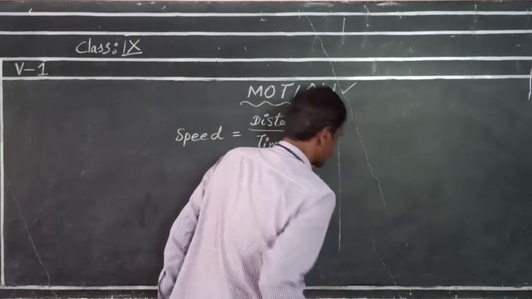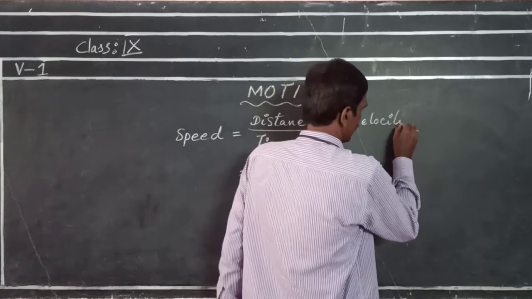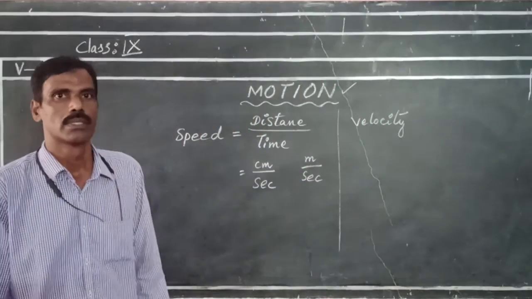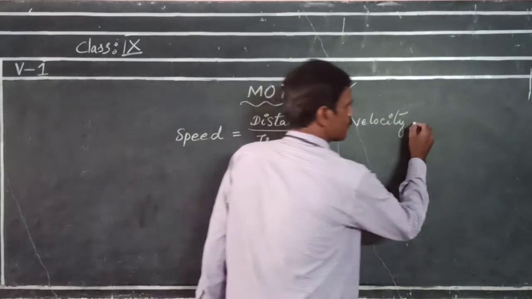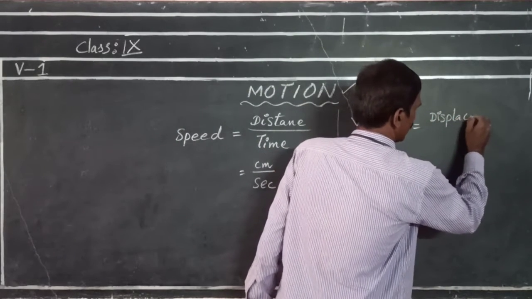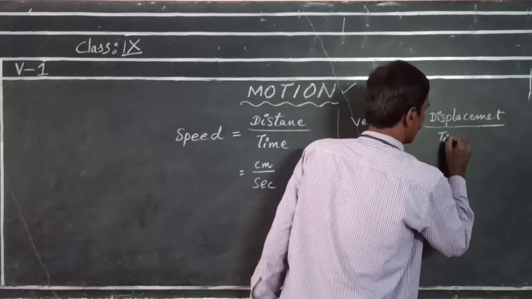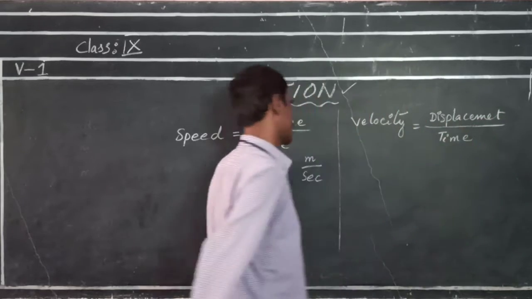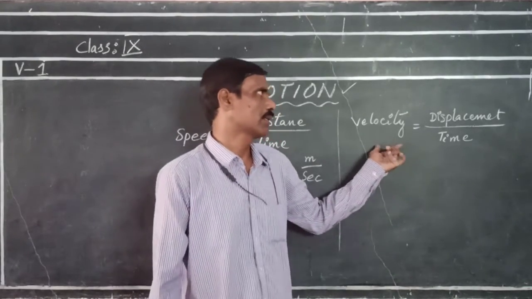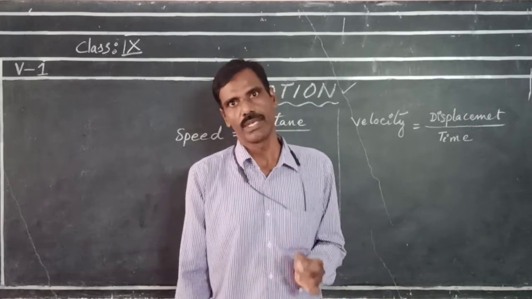Now, one more term we will discuss, that is velocity. What is velocity? The displacement covered per unit time is velocity. Velocity is the displacement of an object per unit time.